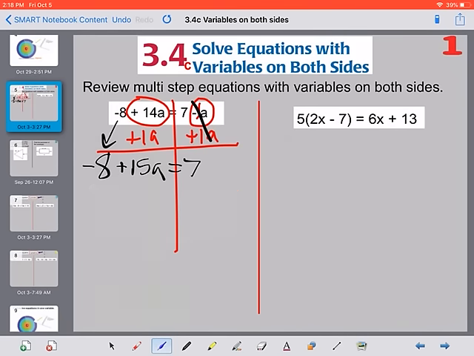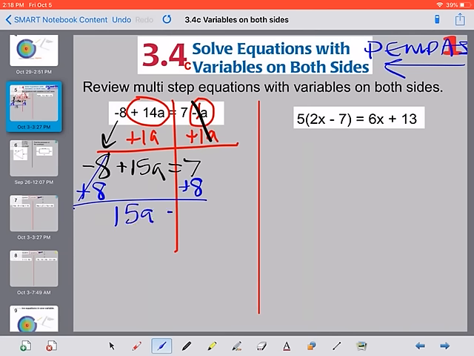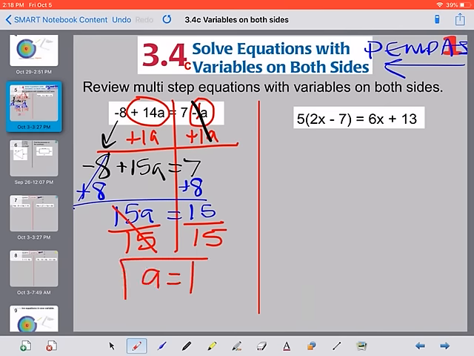And then we need to get the a by itself. So get rid of adding and subtracting first. Get rid of our 8. Reminder that we are undoing our order of operations. We're really going in reverse to undo or find a. So we have 15a equal to now 15. And then last, the opposite of multiply is divide. So we're dividing by 15 on both sides. 15 over 15 is just 1a or a, and same thing here, it's just 1.